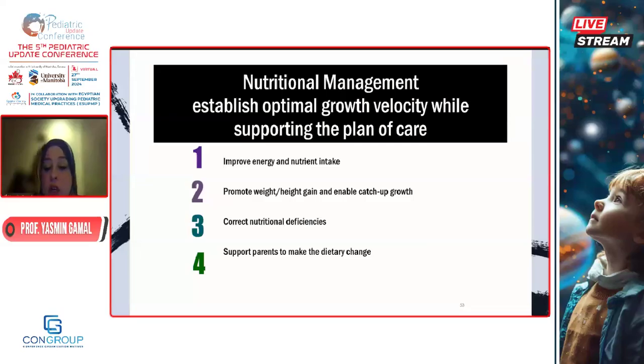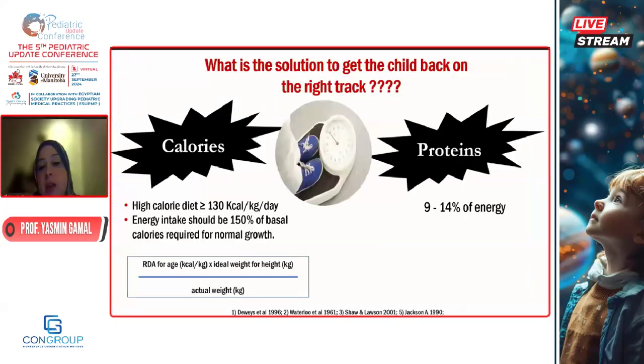And we'll know what the catch-up is, and correct nutritional deficiencies, because sometimes you give him an appropriate plan with good calories and proteins, and the child is not gaining height or weight. Take care of the type of nutrients. Sometimes they lack zinc, maybe they need a boost of zinc. They have zinc deficiency, they have iron deficiency. So this would affect their growth potential, and support the parents, of course.